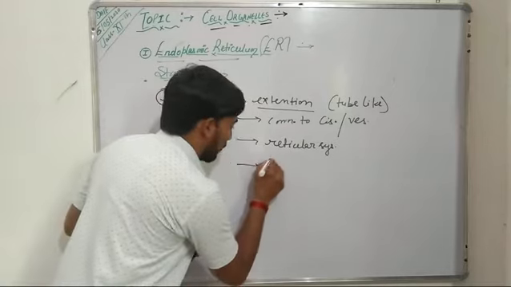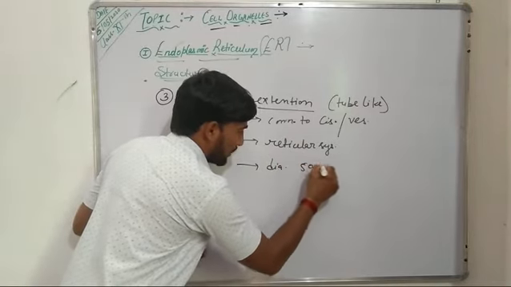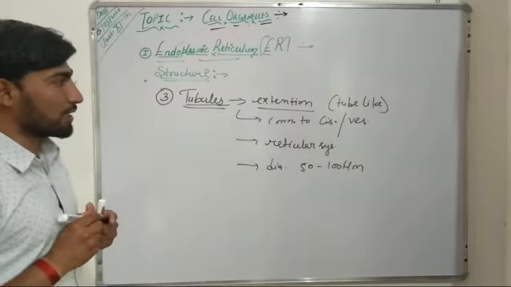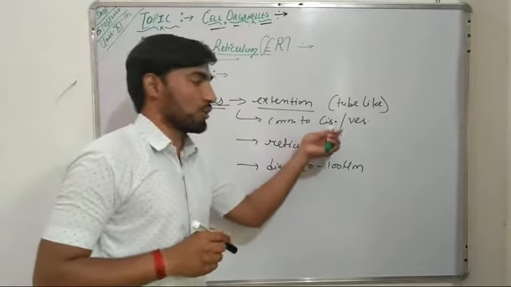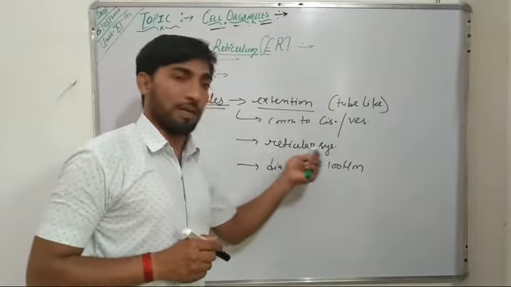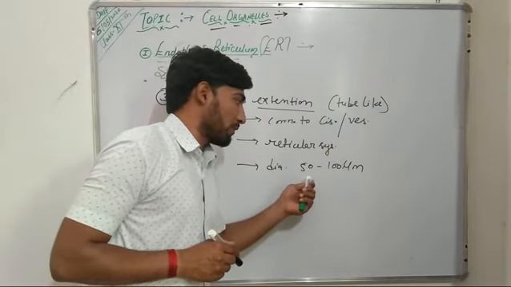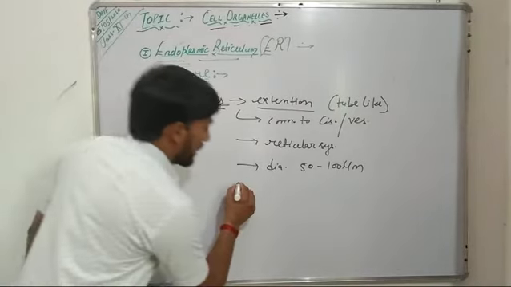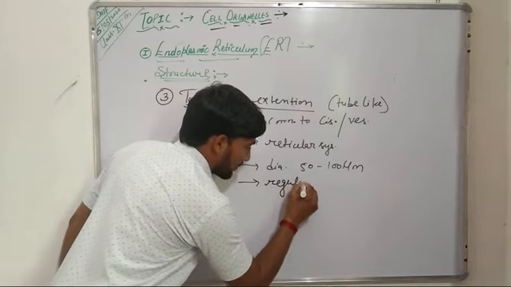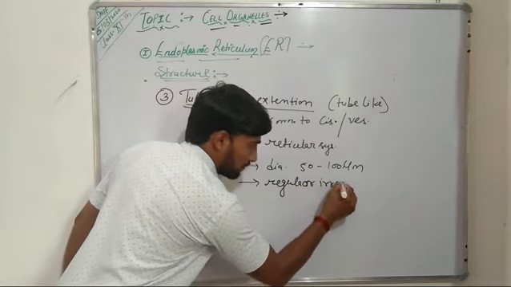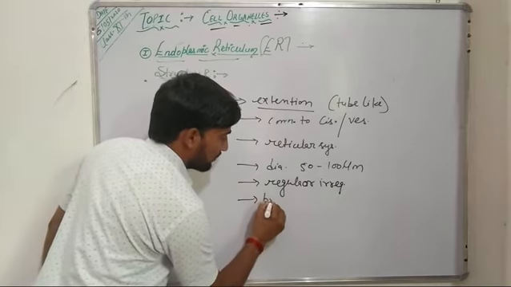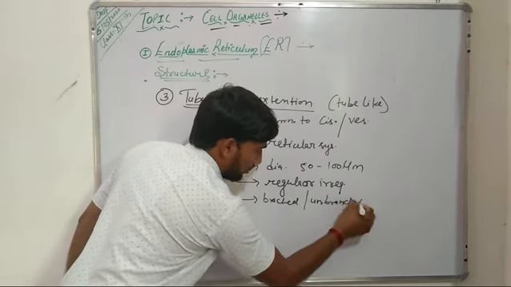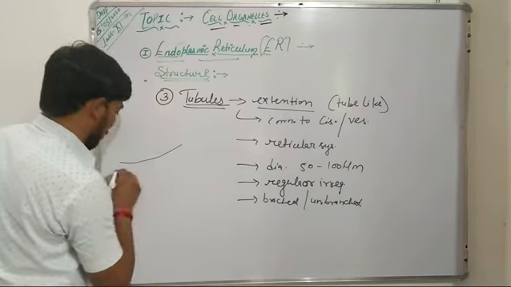Their diameter varies from 50 to 100 micrometer. So these tubules are tube-like extensions which are connected either to cisternae or to vesicles, and form a reticulate system, and their diameter varies from 50 to 100 micrometer. Further, these tubules can be regular or irregular, or they can be branched or unbranched.